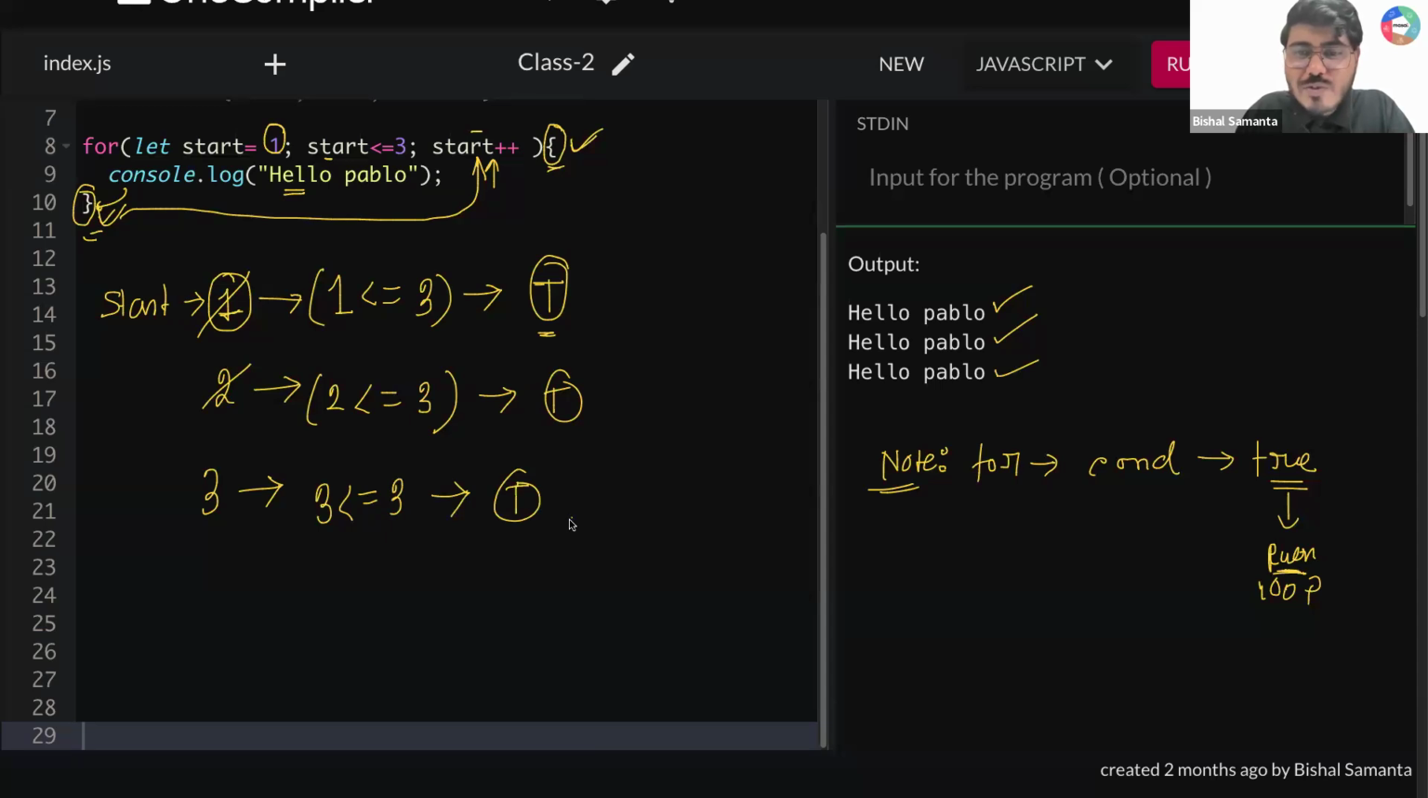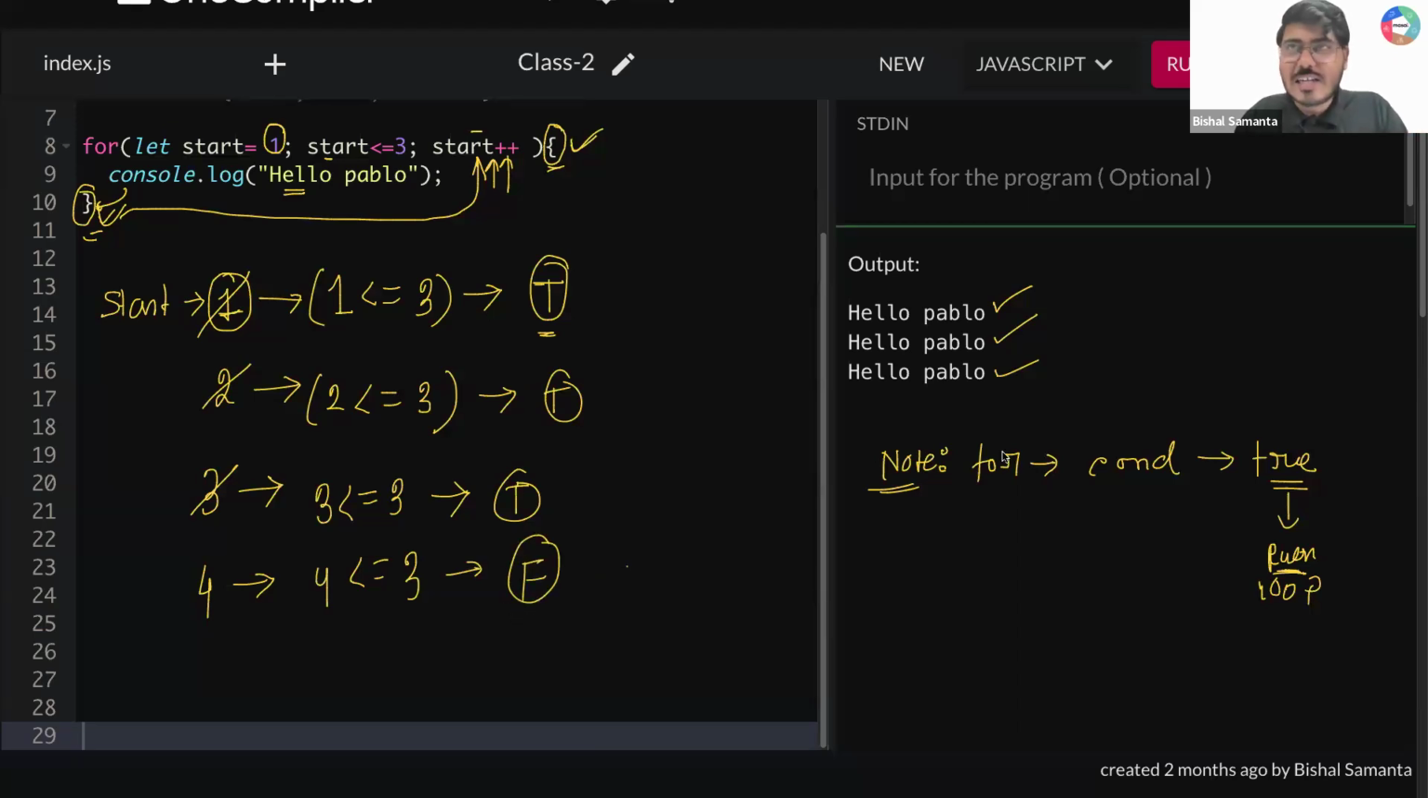After that, what you have to do? Again, start plus plus. What will be your new start value? So this 3 value will become 4. Now tell me, guys, 4 less than equal to 3. Wait a minute. 4 less than equal to 3. Is 4 smaller than 3 or equal? No, right? So this gives you a false statement.